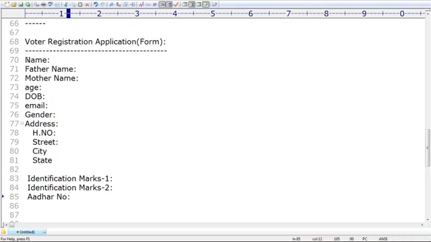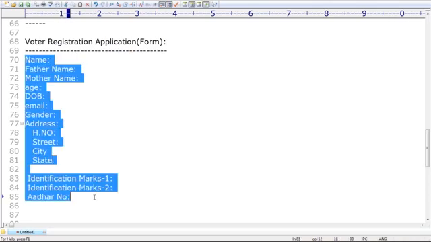Sir, it is a simple form. More or less, any type of forms you may have the same kind of thing. Of course, you may add qualification, biometrics, and the remaining things also, no problem. Just a small snapshot I'm sharing, sir.